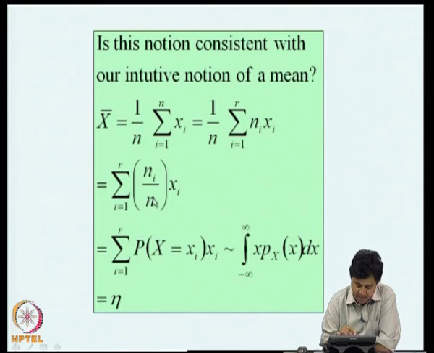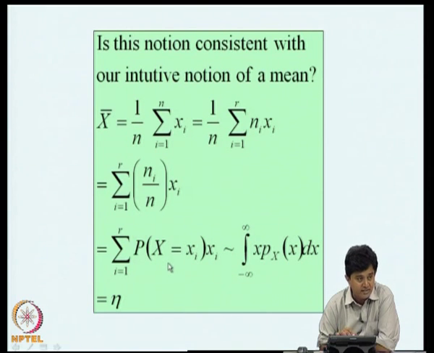Now, what is ni by n? It is nothing but the probability of x equal to xi, by one of our definitions of probability. So, this summation can be given as xi into the probability of x equal to xi. This is perfectly consistent with the definition of mean of a random variable for a discrete random variable, which we just now saw.